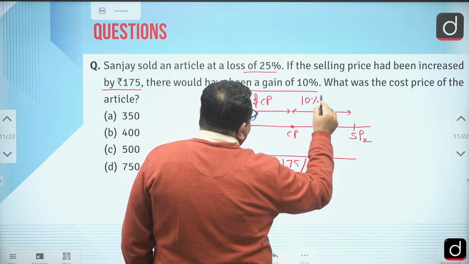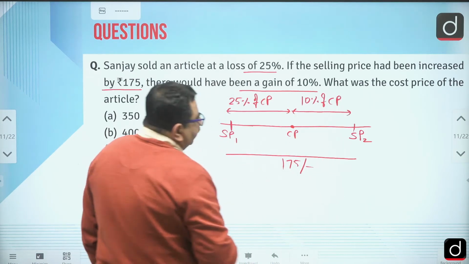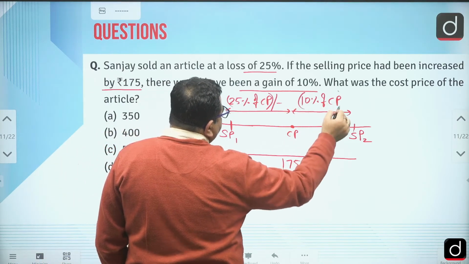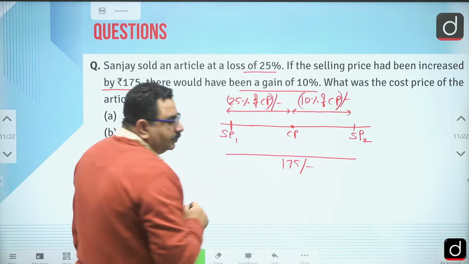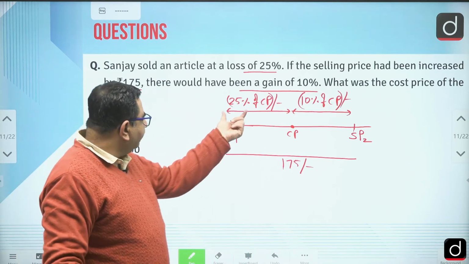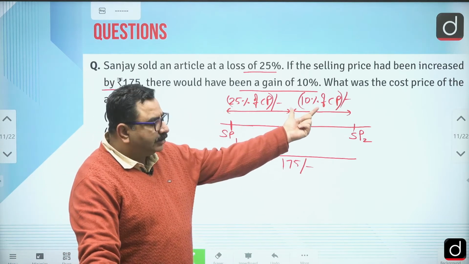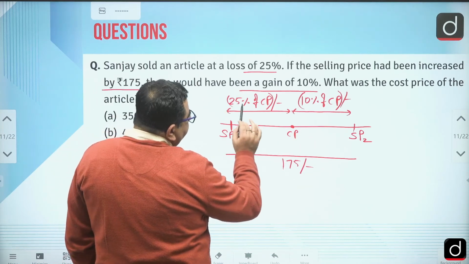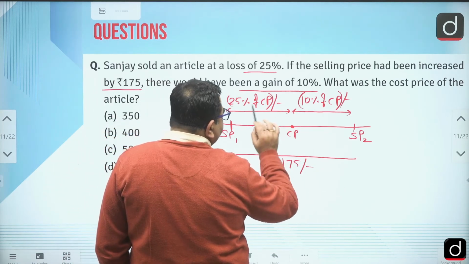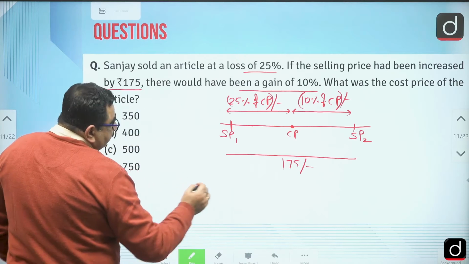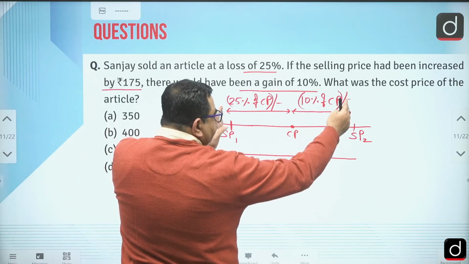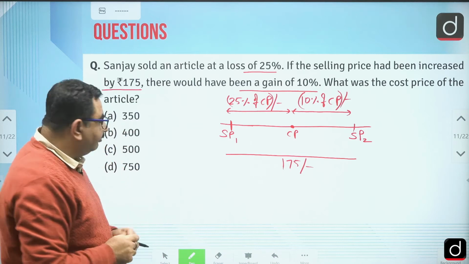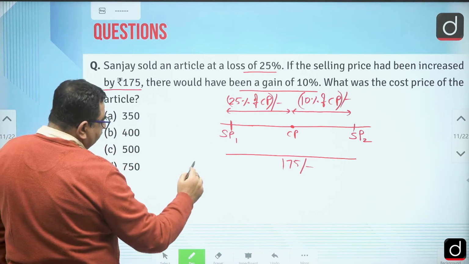So I can say 10% of cost price again, and these two are in the form of rupees. Okay, 25% of CP, 10% of CP. So if we see this chart, 25 and 10, the total is 35. So can I say this is 35% of CP in terms of rupees, and this is also equal to 175 rupees.